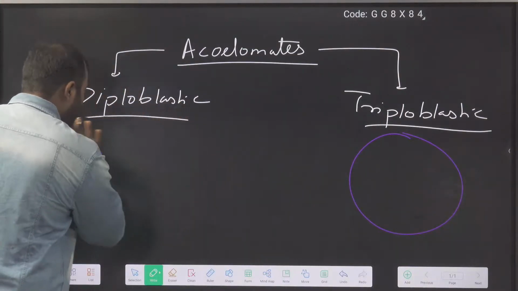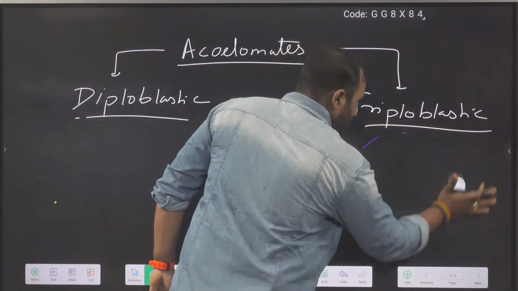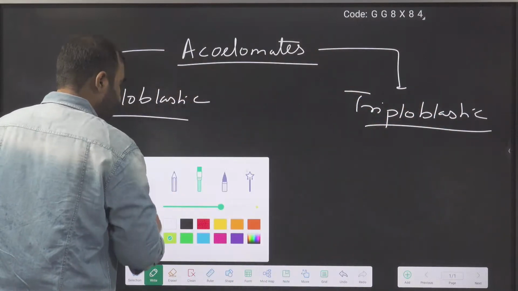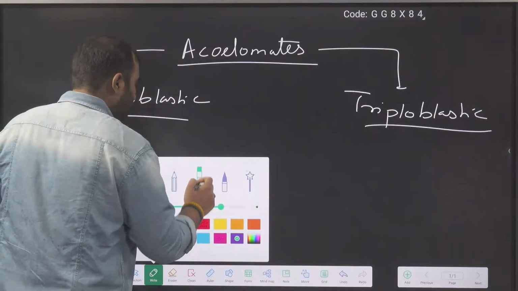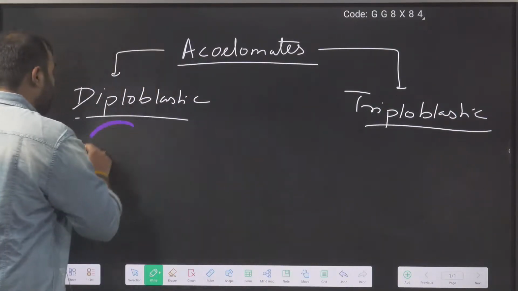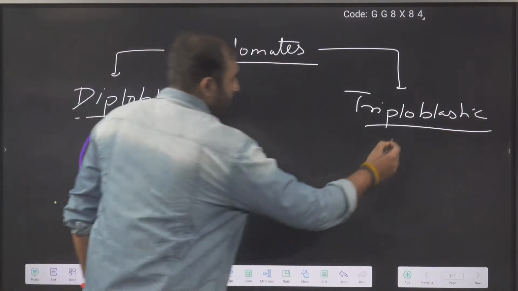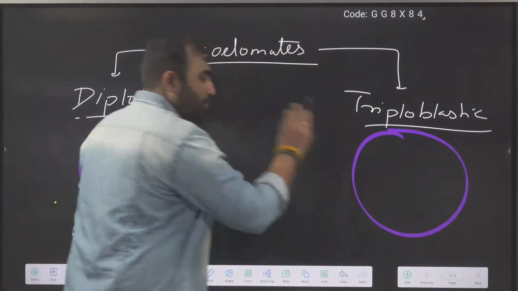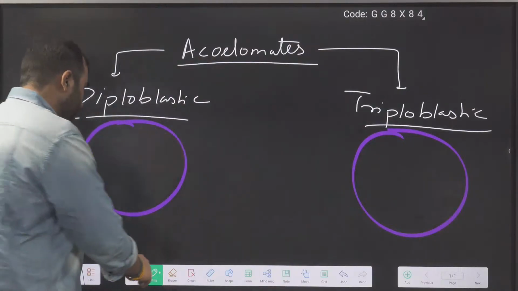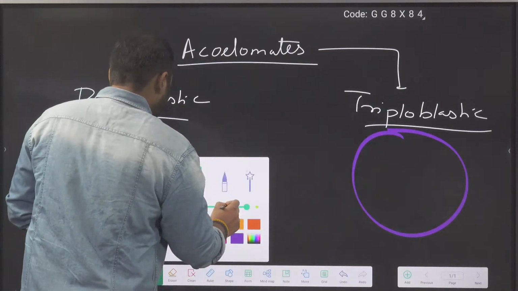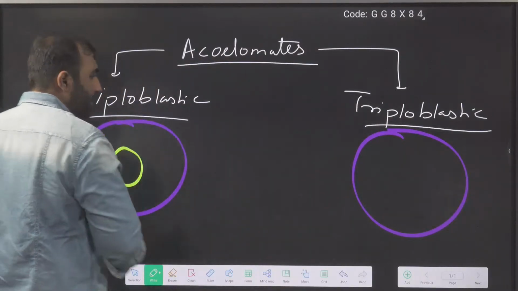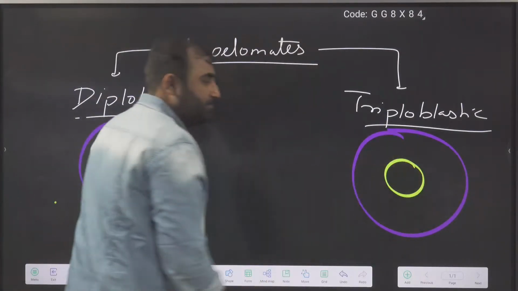Just hold on, we will draw again. Okay, so here we have the body wall, and here there is also body wall. Body wall is made by ectoderm. So both have the body wall, no problem. Then we have the gut wall. This is the gut wall.